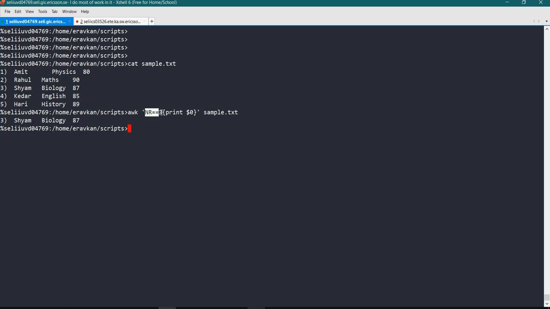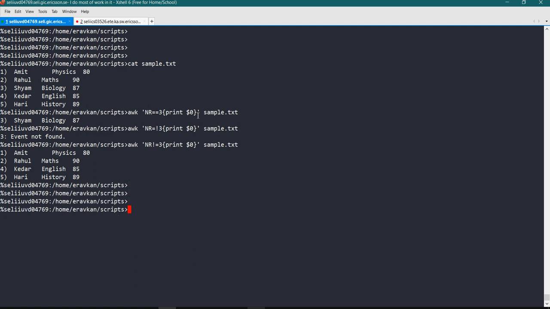So by using this condition or pattern here, I can specify on which particular line I want to do the action. If I don't give any condition like NR, then all the operations happen on all the lines of the file, line by line. So I can restrict and specify on which line I want to do the operation. Suppose I say NR not equal to 3, then all the lines except 3 will be printed here.